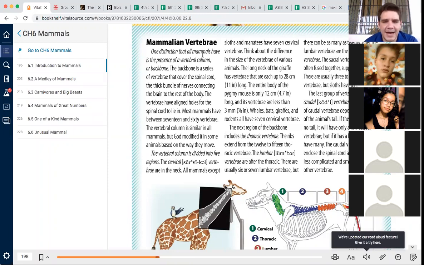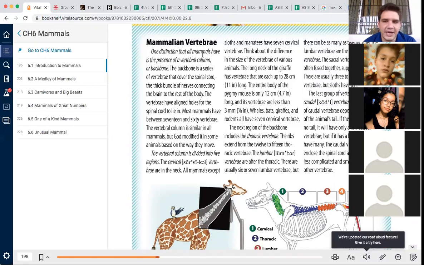The next region of the backbone includes the thoracic vertebrae. The ribs extend from the 12 to 15 thoracic vertebrae. The lumbar vertebrae are after the thoracic. There are usually 6 or 7 lumbar vertebrae, but there can be as many as 20. After the lumbar vertebrae are the sacral vertebrae. The sacral vertebrae, which are often fused together, support the pelvis. There are usually 3 to 5 sacral vertebrae, but sloths have 10.